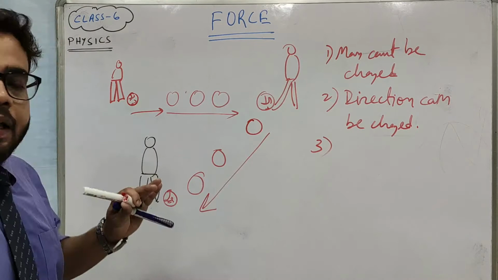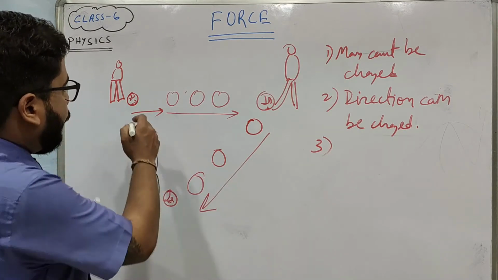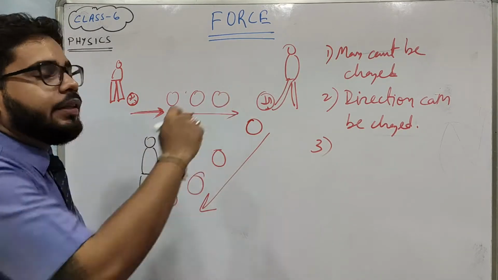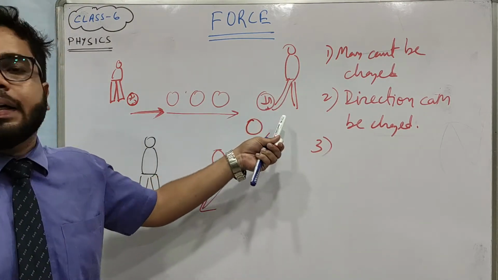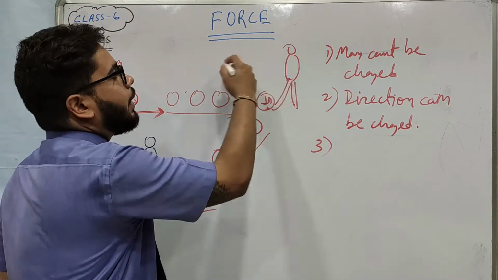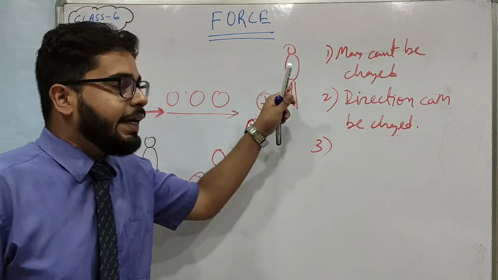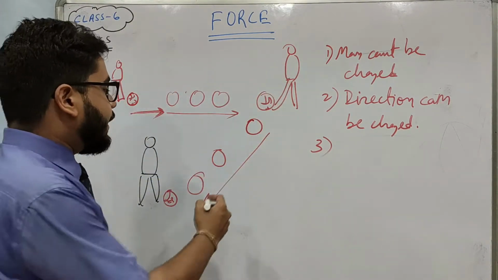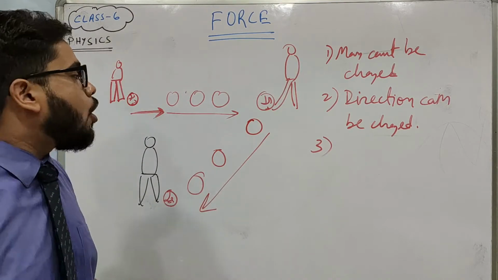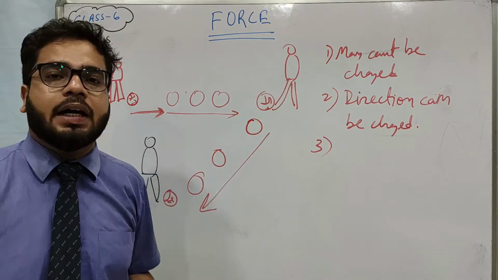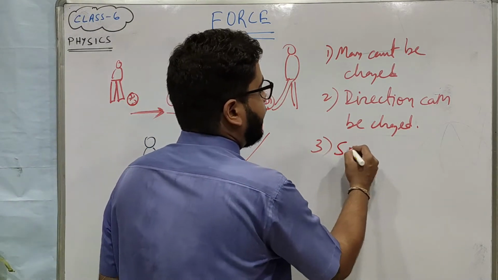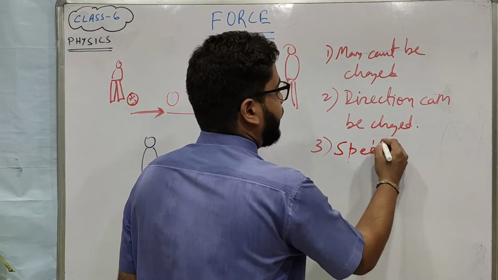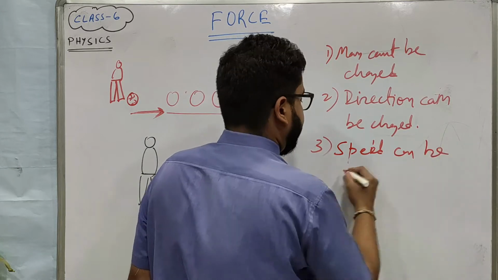Now, when this player has kicked the ball in this way, it has some speed. But if this is a stronger player than this one and he kicks the ball really hard, then the speed will increase. Or if this player is weak, on the other hand, then the speed of the ball will decrease. So force can change the speed. Speed also can be changed.